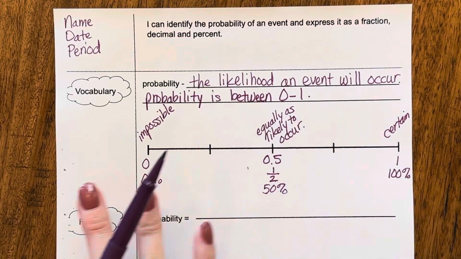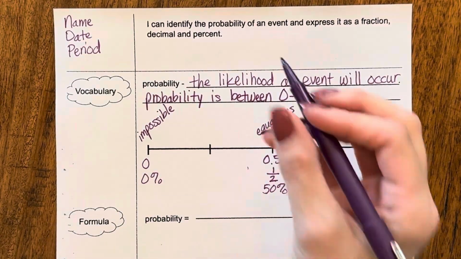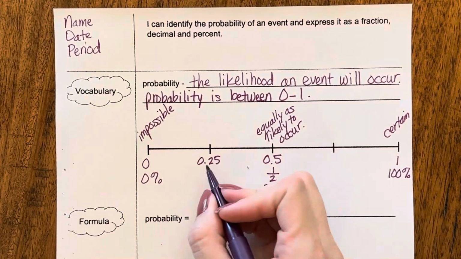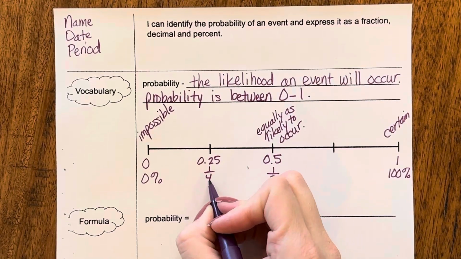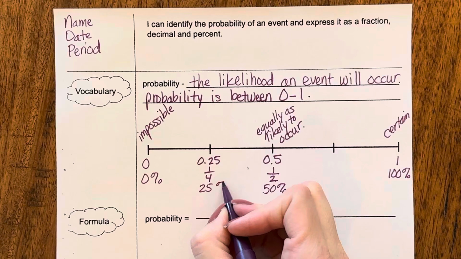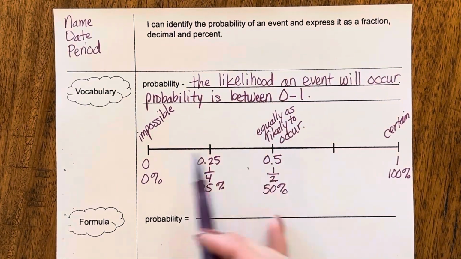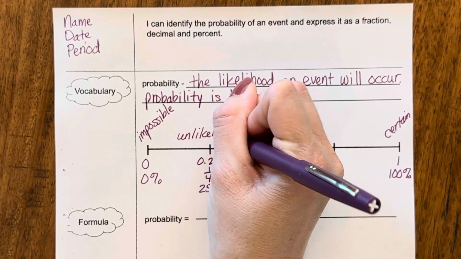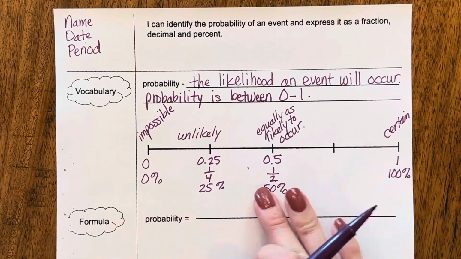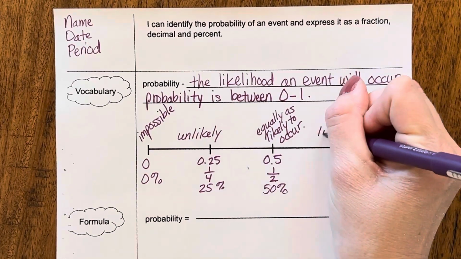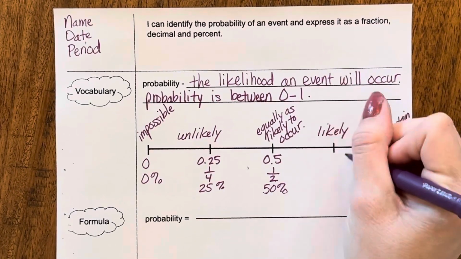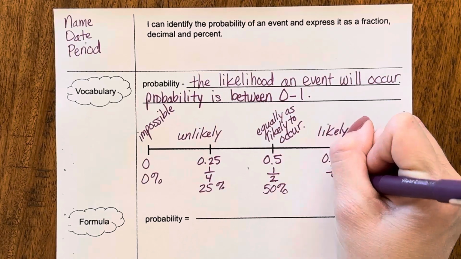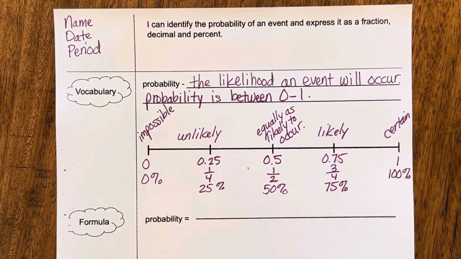Now, if you are looking at this spectrum, we could use this benchmark right here, which would be 0.25 or 25 hundredths, or 1/4 probability, which would be 25%. Anything below 50% is unlikely to occur. Anything above 50% is likely to occur. And this benchmark right here would be 75 hundredths, or we could say 3/4, or 75%.